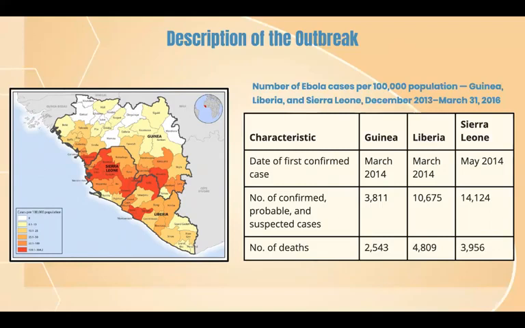As mentioned by the Centers for Disease Control and Prevention, on March 23, 2014, with 49 confirmed cases and 29 deaths, the World Health Organization officially declared an outbreak of EVD in Guinea. This map is a clear representation of the outbreak in West Africa. While most cases were concentrated in Sierra Leone, most deaths caused by EVD were in Liberia.